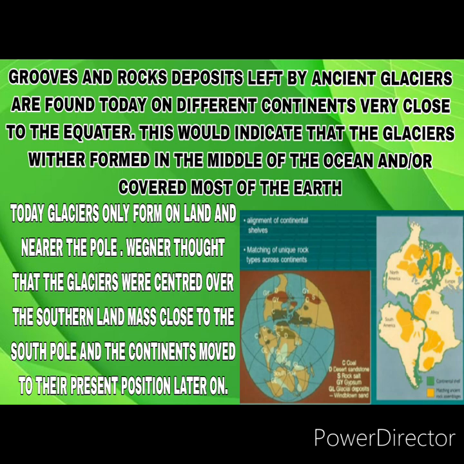Grooves and rock deposits left by ancient glaciers are found today on different continents very close to the equator. This would indicate that the glacier either formed in the middle of the ocean and covered most of the earth. Today, glaciers only form on land and nearer the poles. Wegener thought that the glaciers were centered over the southern landmass close to the south pole and the continents moved to their present position later on.